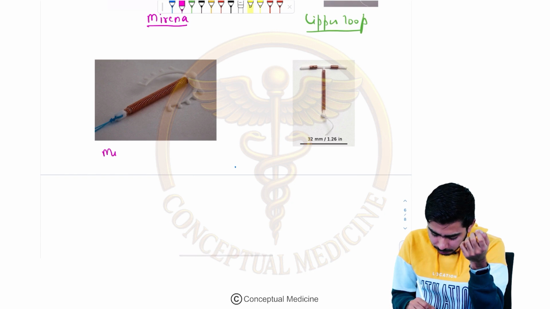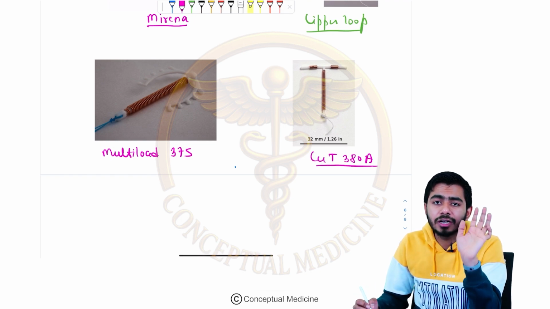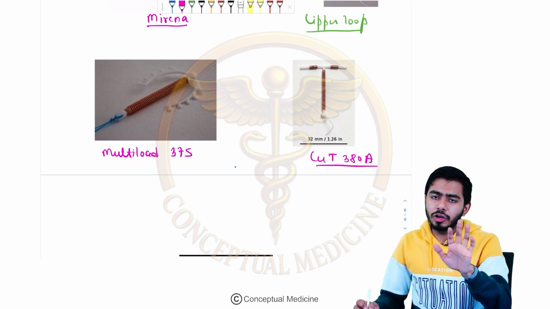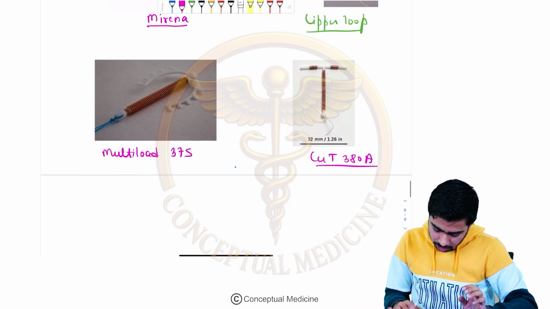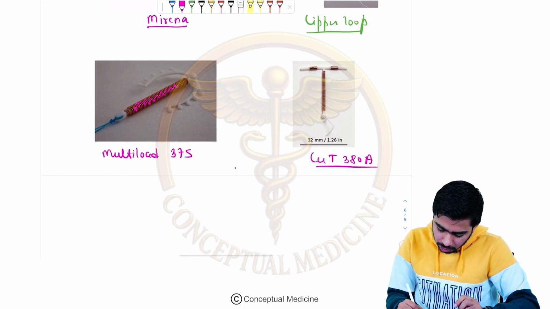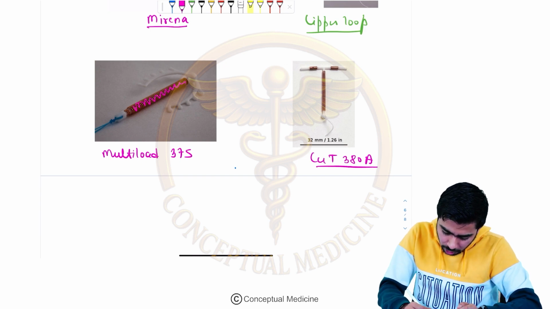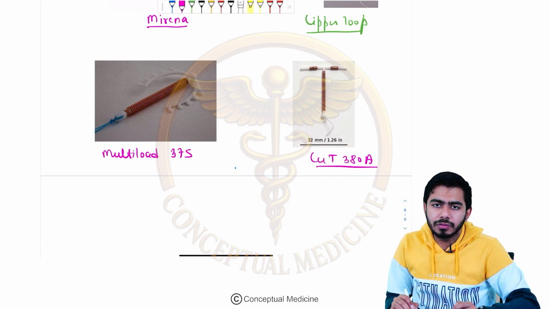This is actually in front of you, this is the multi-load 375, and over here this is the copper T 380A. Very commonly, guys, the images they are asking you, so please remember the images also. This is the multi-load 375. What I can see is that copper is there on this particular structure, the vertical stem. In this copper T, we are having the copper.